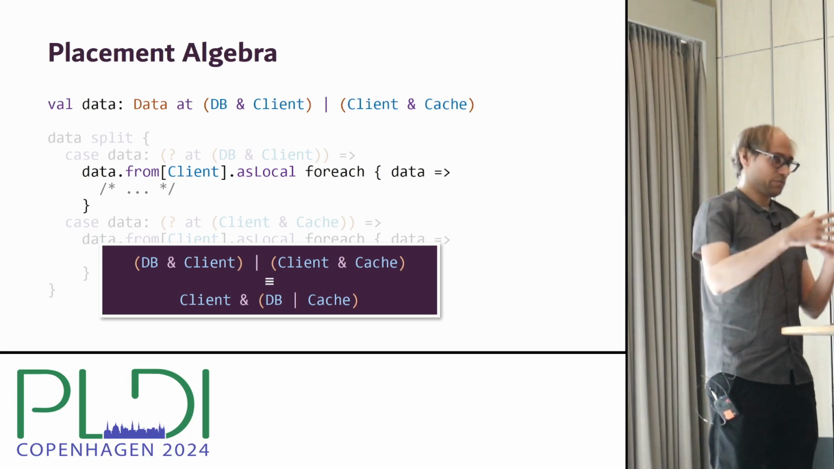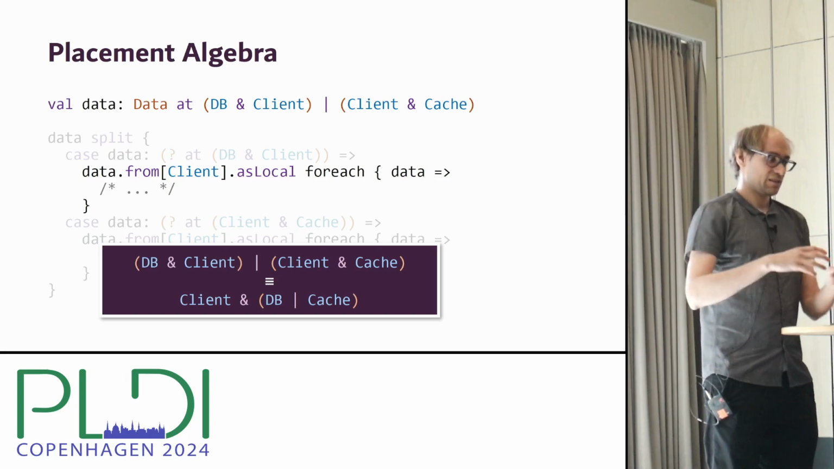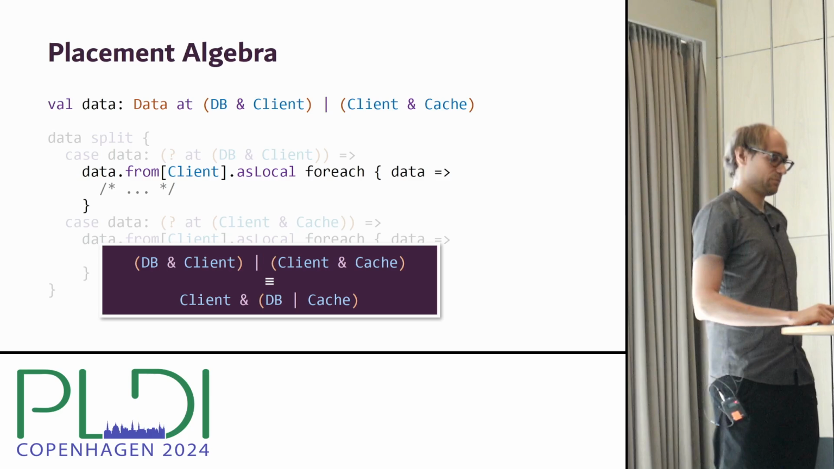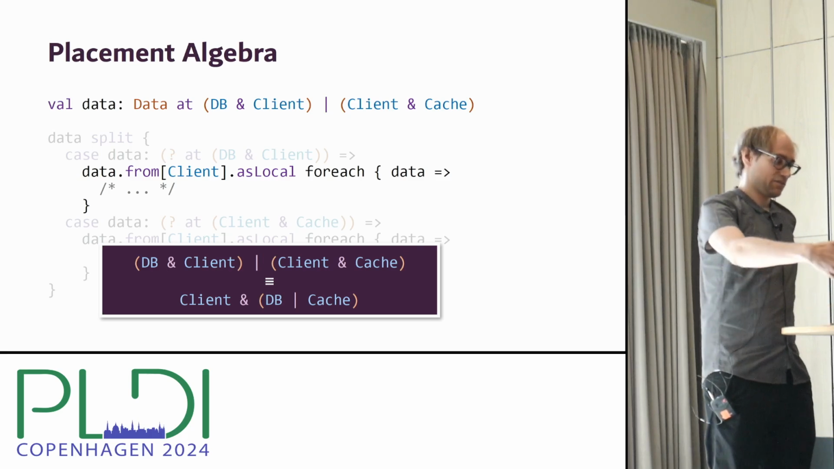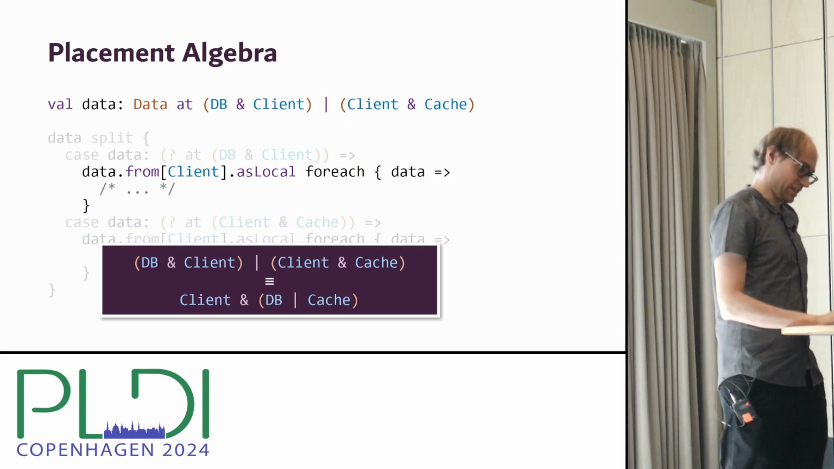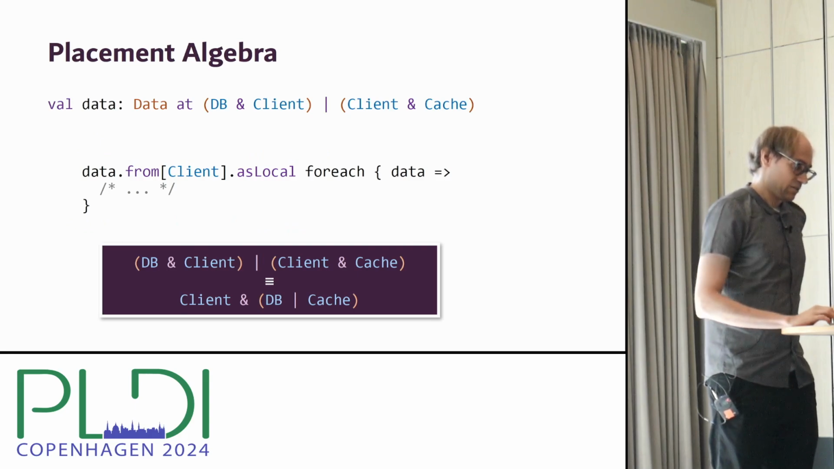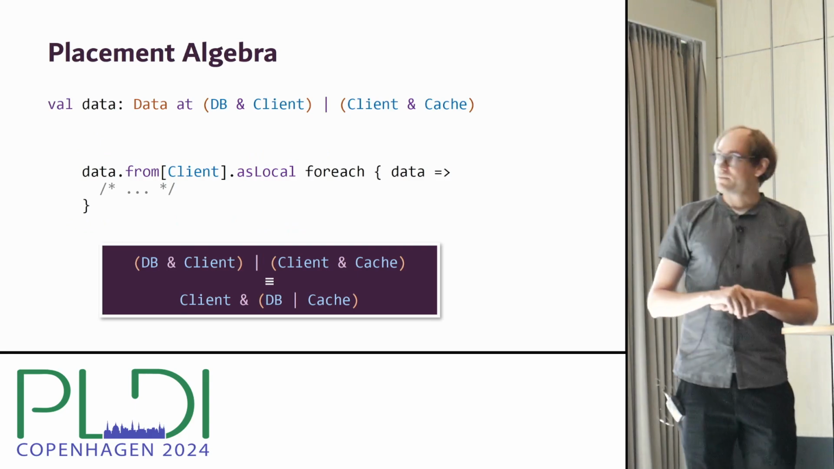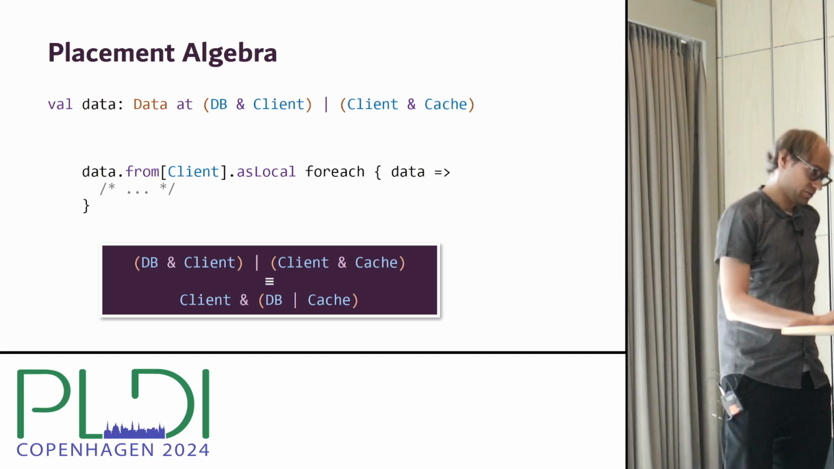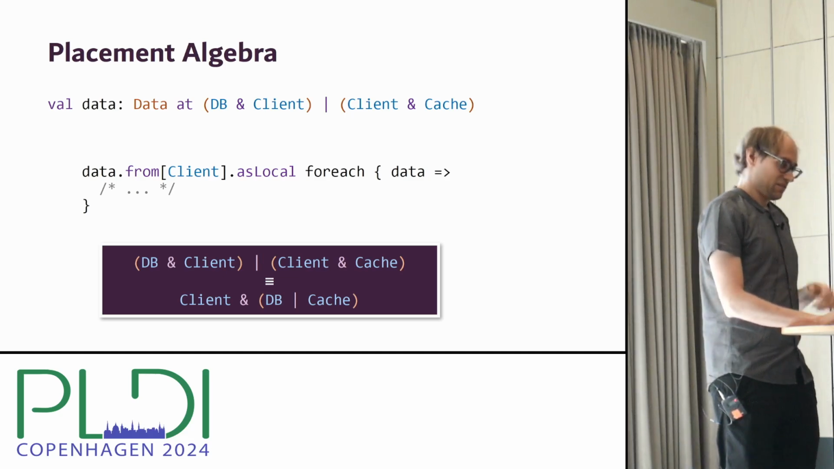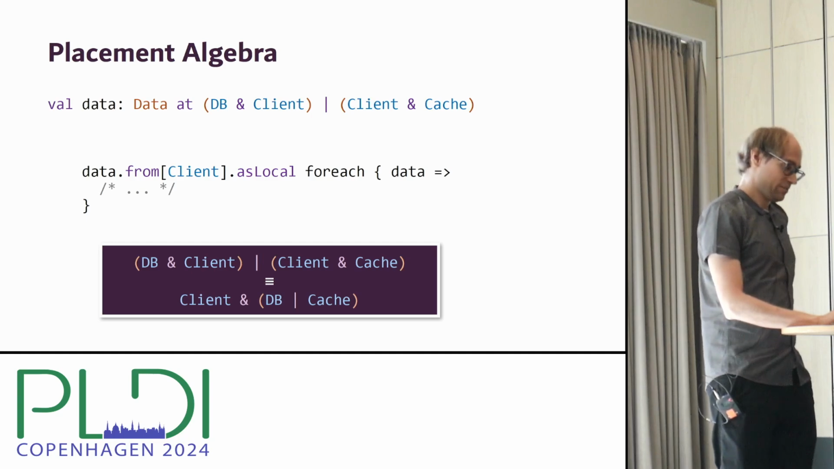Because by using commutativity and distributivity, we can essentially factor out the client peer in the placement type, which then allows us for the projection to the client. So then in the end, all we would need to write is these two lines of code. So this is one application of these placement algebras that we found.